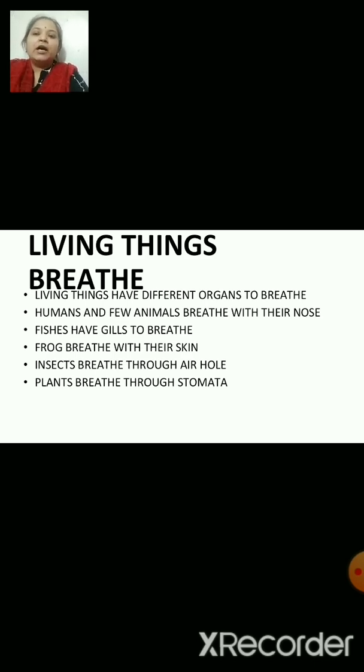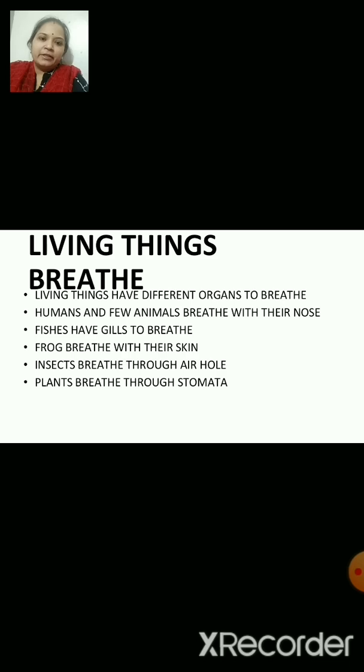Right. On the underside of the leaf, they have small pores or openings called stomata, from where the exchange of gases takes place in the plants. So they breathe through the stomata. Have you seen the stomata? No, you cannot see them because they are too small to see with our naked eyes.